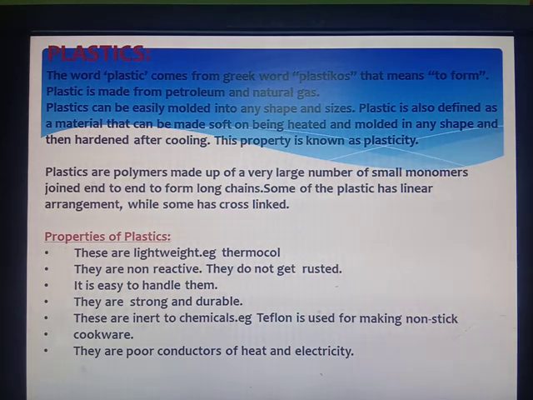What are the properties of plastics? These are lightweight, they are non-reactive, that means they do not get rusted like iron. It is easy to handle them, they are strong and durable. They are inert to chemicals. For example, Teflon is used for making non-stick cookware. They are poor conductors of heat and electricity. That means they do not conduct heat and electricity. So these are some properties of plastics.